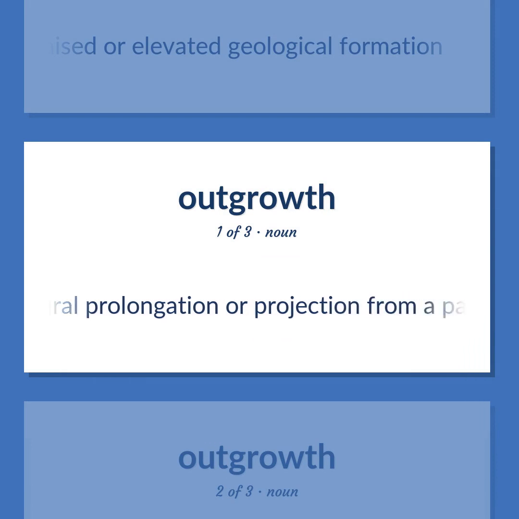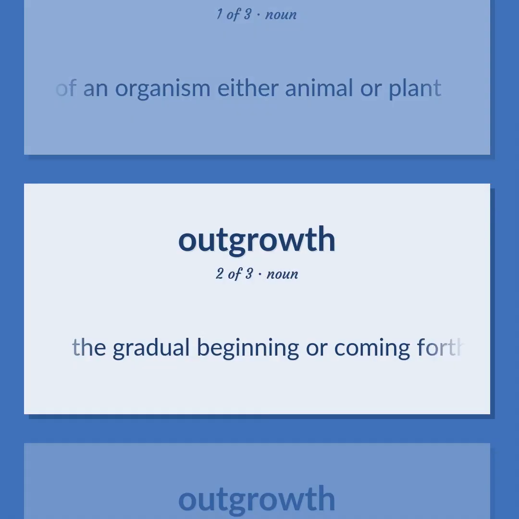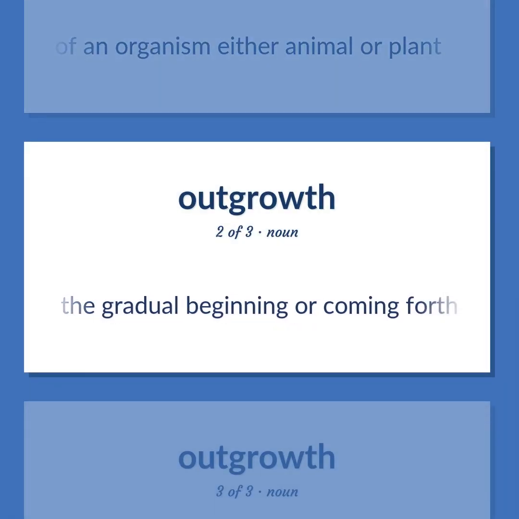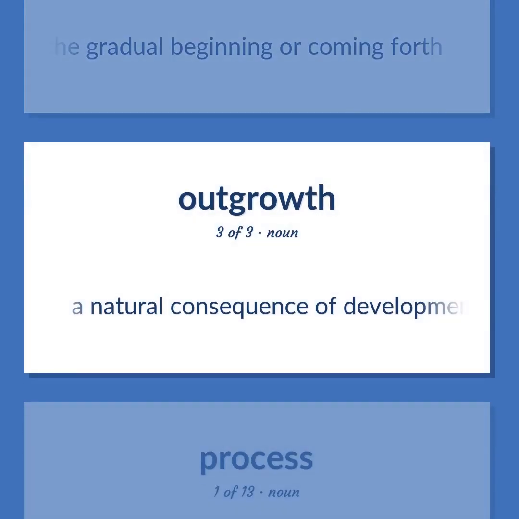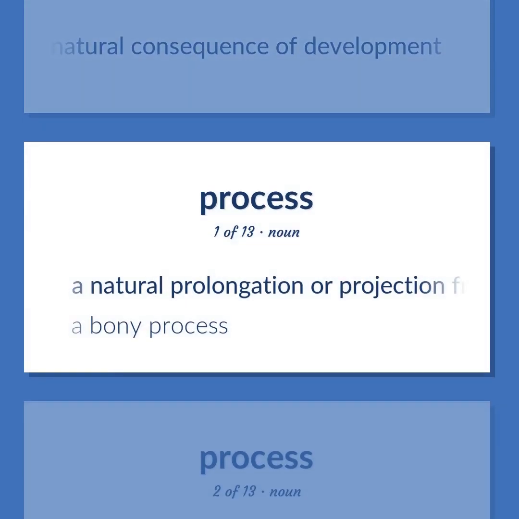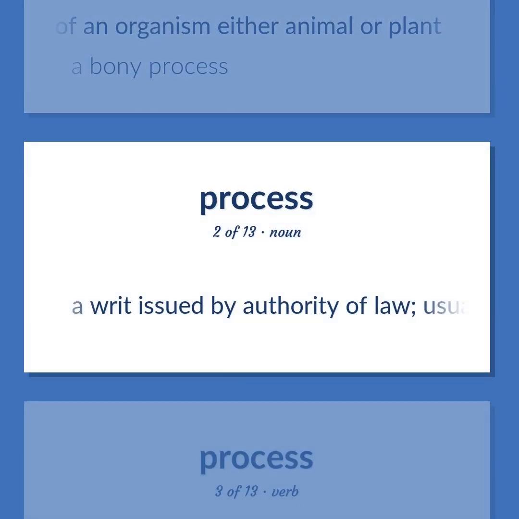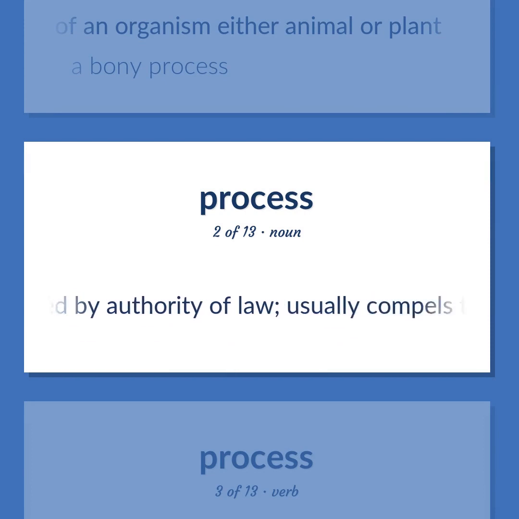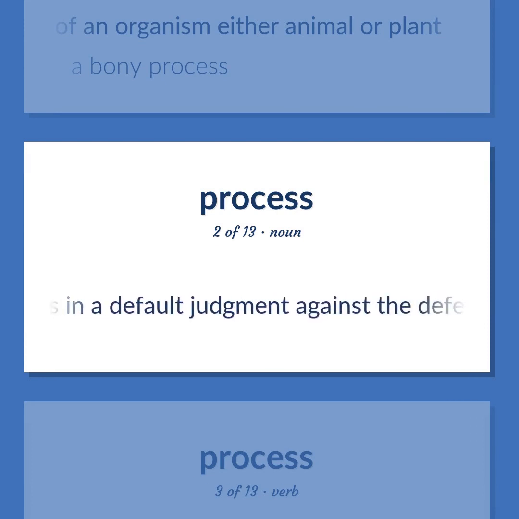A natural prolongation or projection from a part of an organism, either animal or plant. The gradual beginning or coming forth. A natural consequence of development. A bony process. A writ issued by authority of law usually compels the defendant's attendance in a civil suit. Failure to appear results in a default judgment against the defendant.